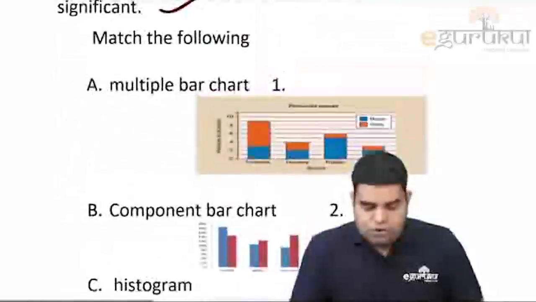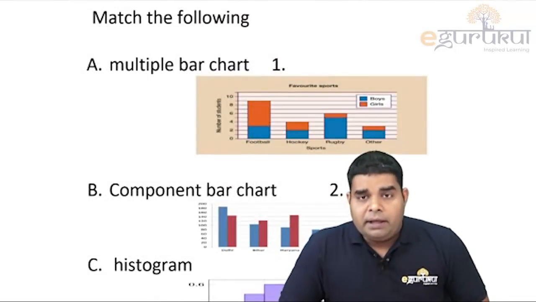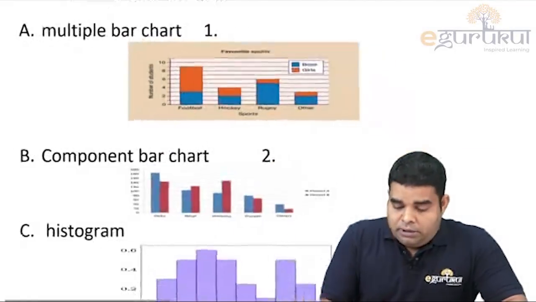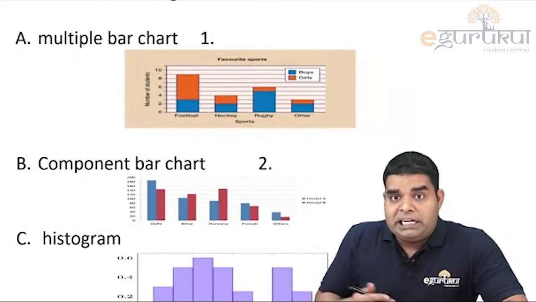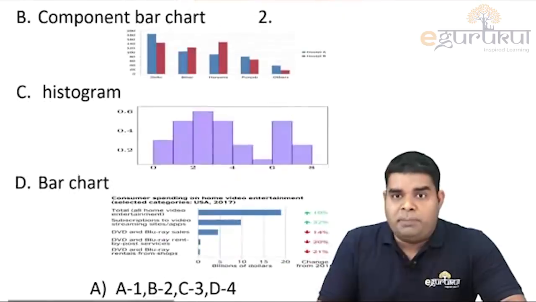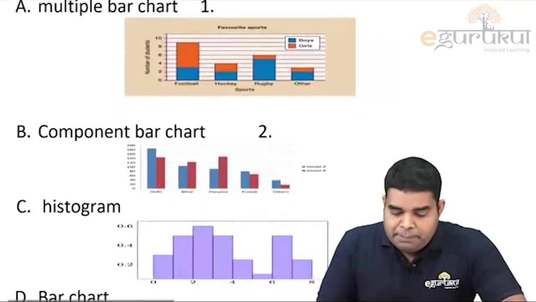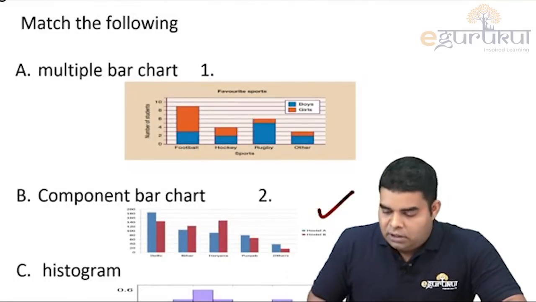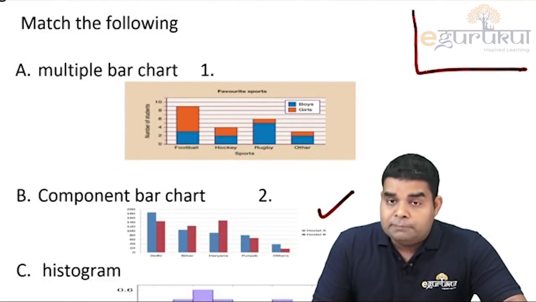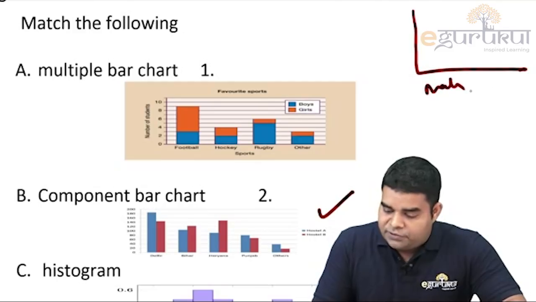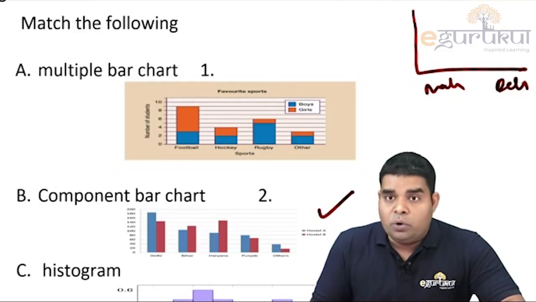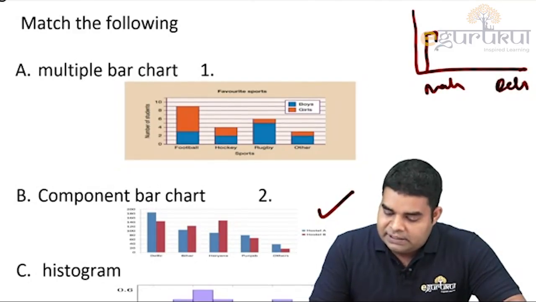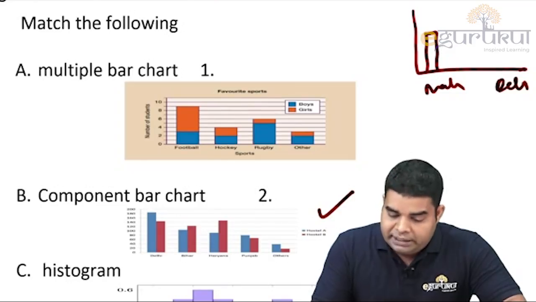Let's come to the next question, which is a matching question, and they are asking which is multiple, which is component, which is histogram, which is bar chart. Of course a multiple bar chart is something like this, which has multiple bars in it. For example, say it is Maharashtra and it is Delhi, and I want to know how many were the cases and out of which how many died.